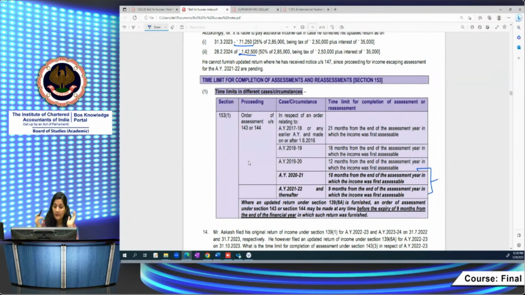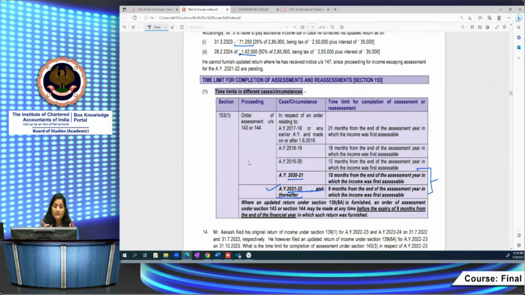What are the extended time limits? First of all, you have to note, for assessment year 21/22 and thereafter. You have to remember these in case for assessment year 21/22 he wants to furnish, because the time limits are varying for various assessment years. Earlier it was 18 months for AY 2021. From assessment year 21/22, the time limit has been reduced from 18 to 9 months from the end of the assessment year in which the income was first assessable.